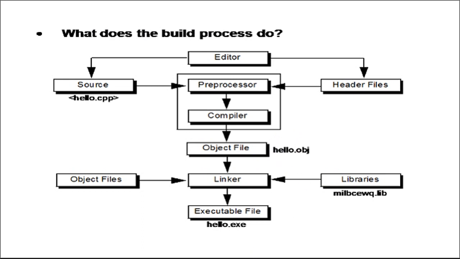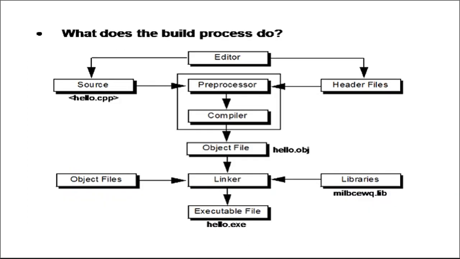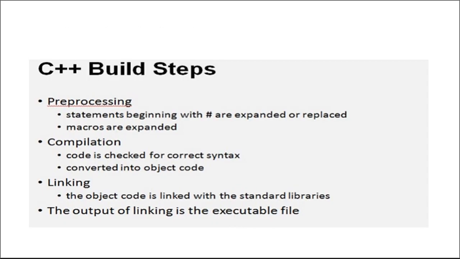The next stage is the linking stage. In this stage, the object code is linked with the standard libraries, and after linking we get the executable code. So after linking this machine code, the linker comes into the picture, and finally we get hello.exe. This is how we get an .exe file from a .cpp file. This is how the flow of a C++ program is, and this is referred to as the C++ build steps.